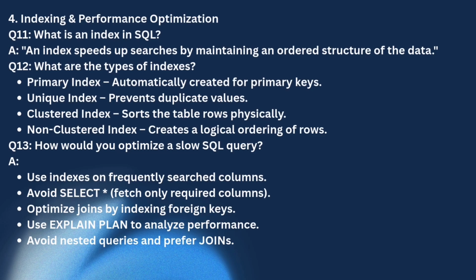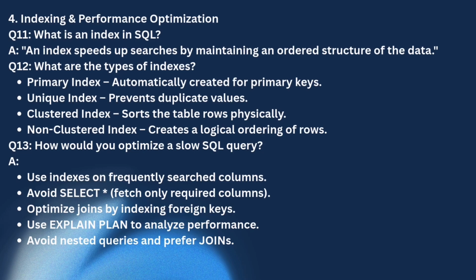Next section is indexing and performance optimization. What is an index in SQL? An index speeds up searches by maintaining an ordered structure of the data. What are the types of indexes? We have primary indexes that are automatically created for primary keys, unique index that prevents duplicate values, clustered index that sorts the table rows physically. Then the next one is non-clustered index that creates a logical ordering of rows.